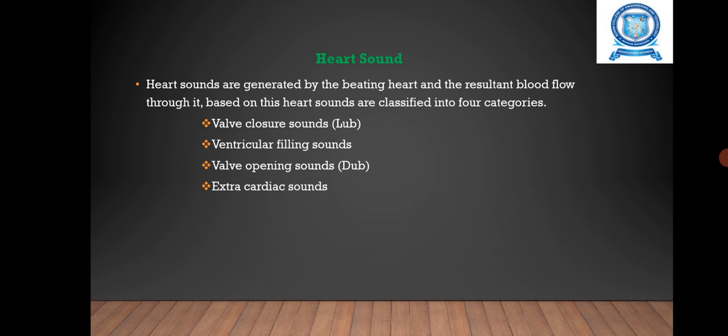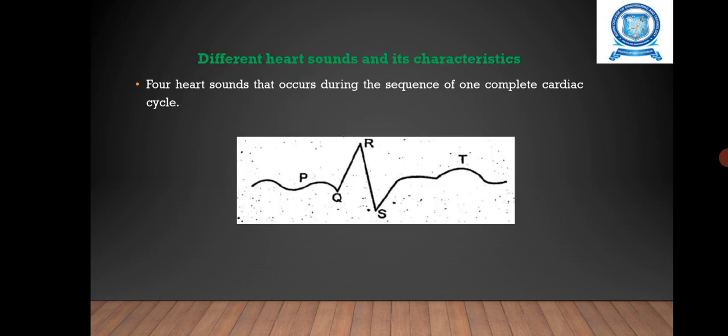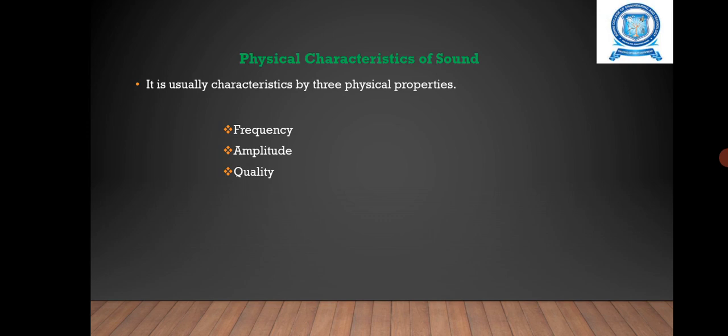The last one is extracardiac sounds. It is an early diastolic sound caused by thickened pericardium which limits ventricular distensibility. Different heart sounds and their characteristics. There are 4 heart sounds that occur during the sequence of one complete cardiac cycle.